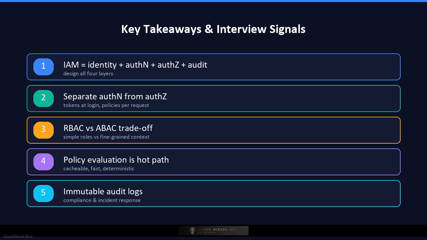If you can walk through this system with these 5 points, you will signal strong senior-level design thinking. That's it for the IAM system.